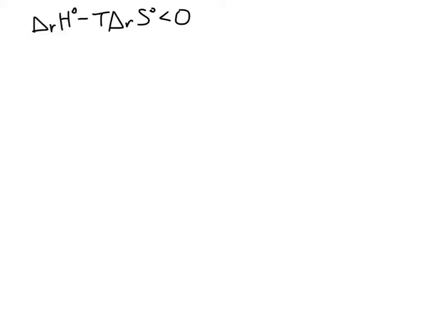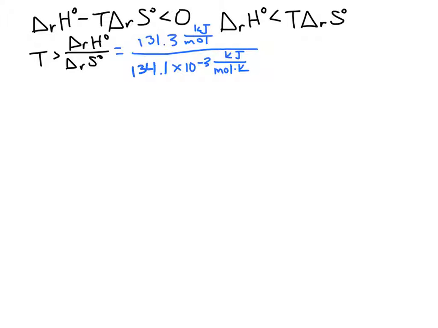To find the temperature at which the reaction will occur spontaneously, delta G has to be less than 0. We can say that the other side of the equation is less than 0 and plug in our delta H and delta S values to find the minimum temperature at which the reaction will occur spontaneously. When we solve the equation for T and plug in our values, we end up with T is greater than 979.1 Kelvin. So any temperature above this value will give us a spontaneous reaction.